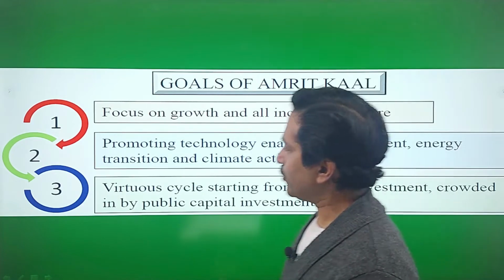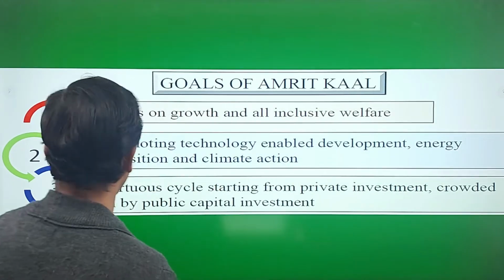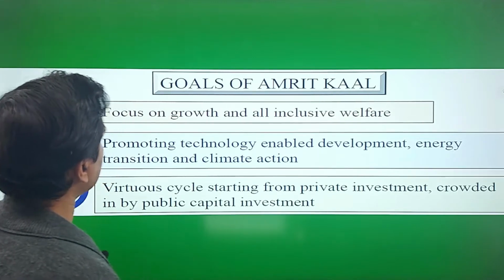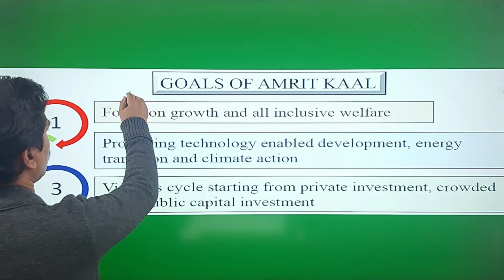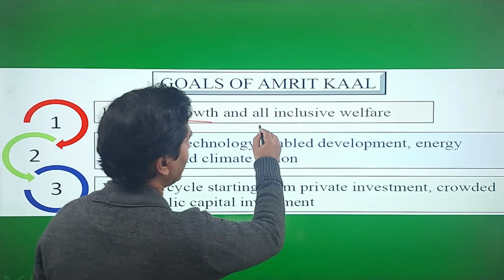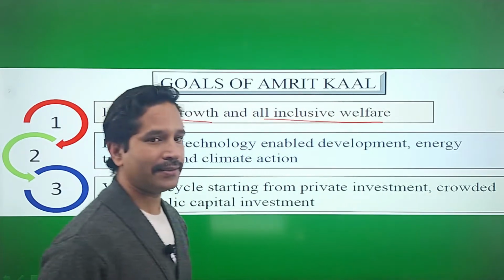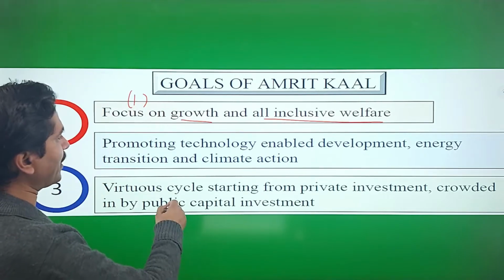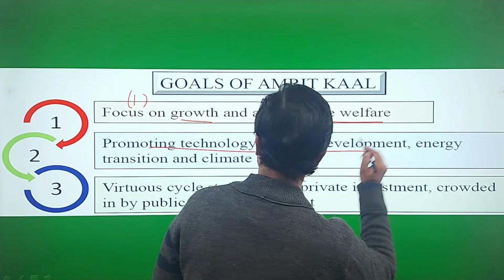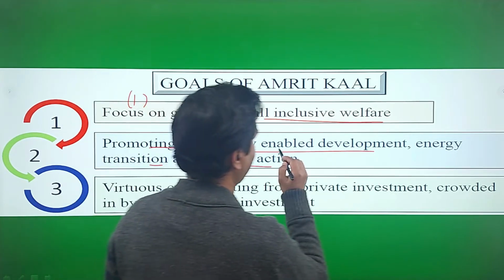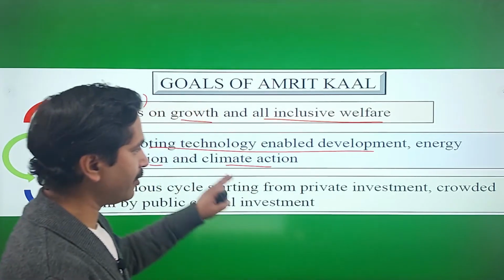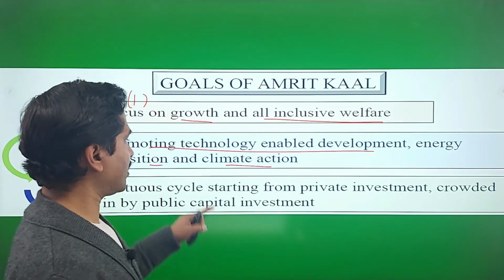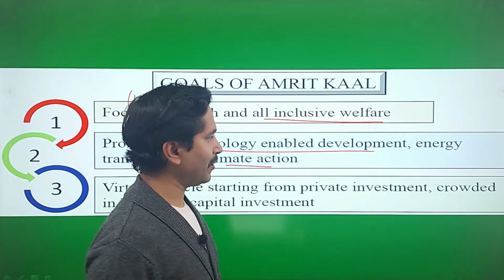And there are 3 major goals of this Amrit Kaal phase. Well, you can see the goals. Number 1 is focus on growth and all-inclusive welfare. This is the first goal, the first focus of Amrit Kaal. Second is promoting technology-enabled development, energy transition and climate action. Much emphasis has been given on digitalization of the economy and energy conservation. So I would be discussing this point later also.